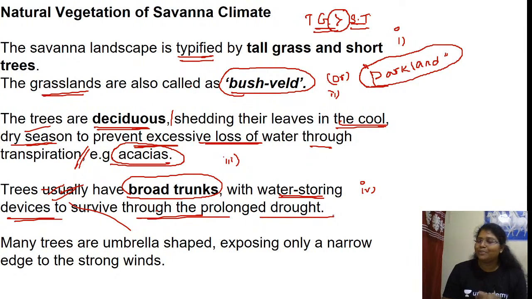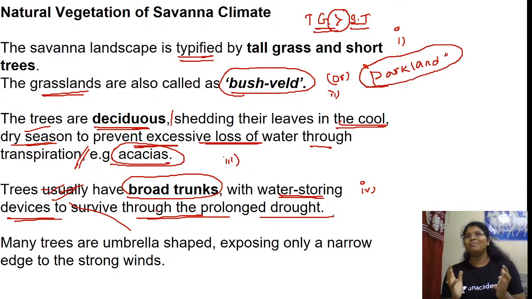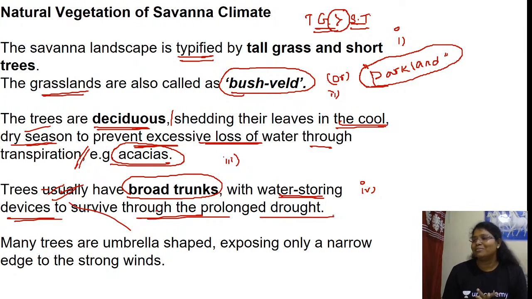Just imagine the camel. Camel is an animal which lives in the desert. How is it able to live in this desert? It knows how to preserve and maintain itself. So these animals, the desert animals or savanna or grassland animals, are very brilliant and smart, rather than the animals in the hot wet equatorial climate. They are drought resistant, they know how to maintain themselves. That we will discuss now.